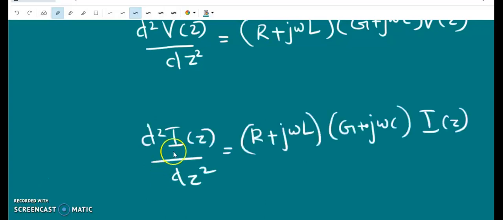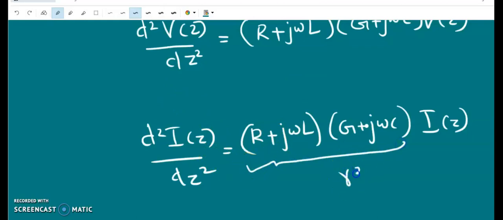Then we get d square I of z by dz square is equal to r plus j omega L into g plus j omega c I of z. So this is a homework for you. Please do this. And we can see that these two equations are coupled, and we can call this constant as